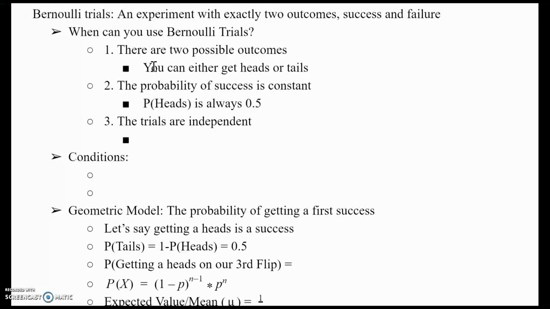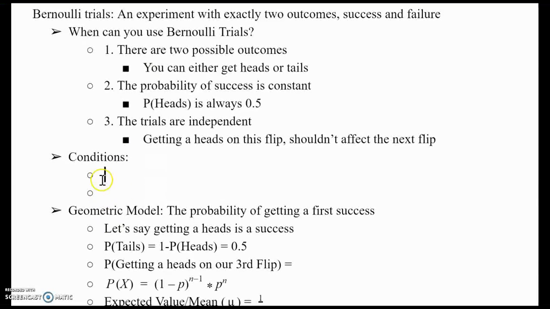Next, the trials have to be independent of each other, which means getting a heads on this flip shouldn't affect the next flip. If I get a heads on this flip, the next flip should not be impacted by this. I still have a 50% chance of getting a heads or a tails.